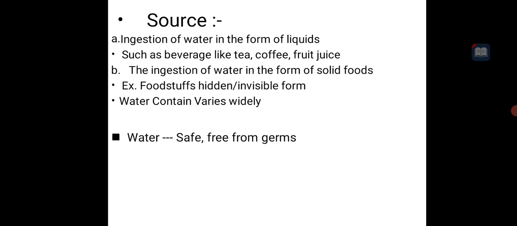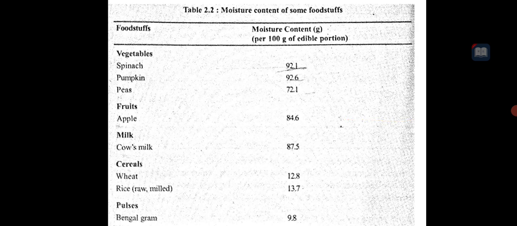Water contains various things, varying widely. Then, what? Water is safe and free from germs. Whatever water we drink is free from germs, is safe to drink, and is clear, not turbid or anything else. Okay, so next is foodstuff and moisture content.